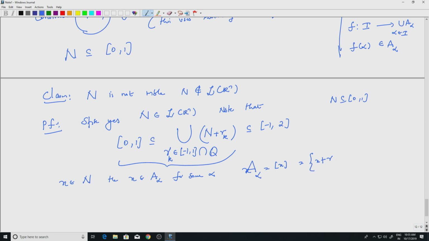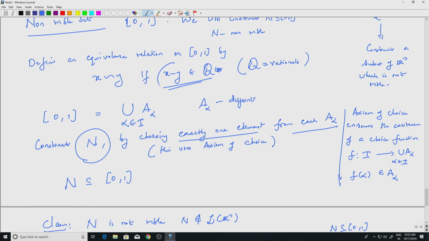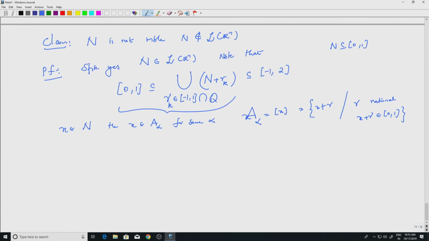So this is simply x plus R, where R is a rational, and such that x plus R belongs to [0,1]. That is all that is needed. If I know one element, all the other elements in the equivalence class are given by simply adding rationals, because that is how the equivalence relation is defined: x minus y belongs to Q. So x and y differ only by a rational. All elements which are equivalent to each other will differ by a rational. So that is how you get these rationals.